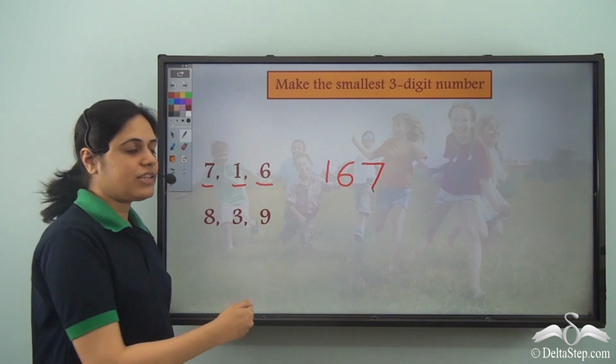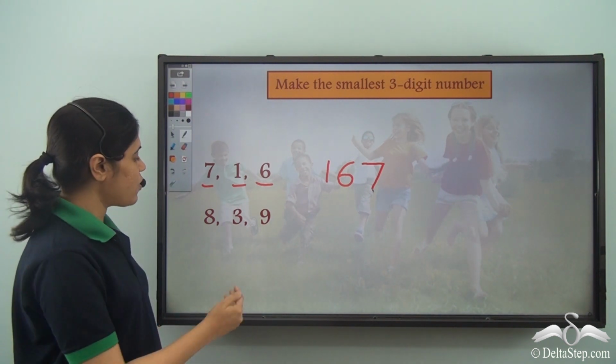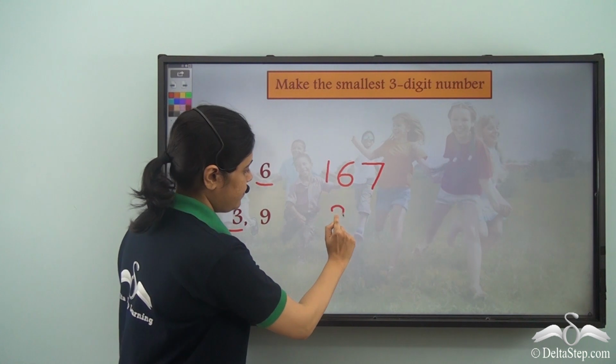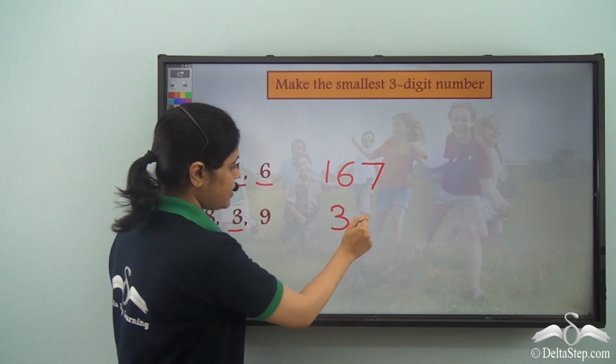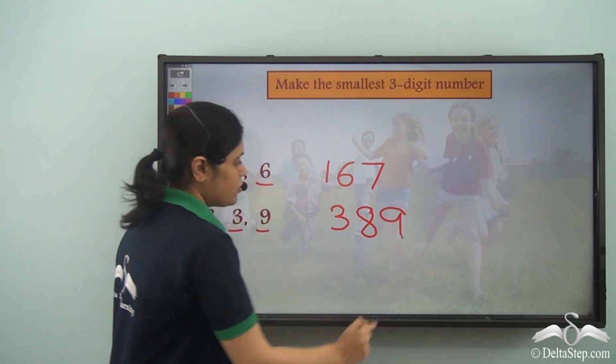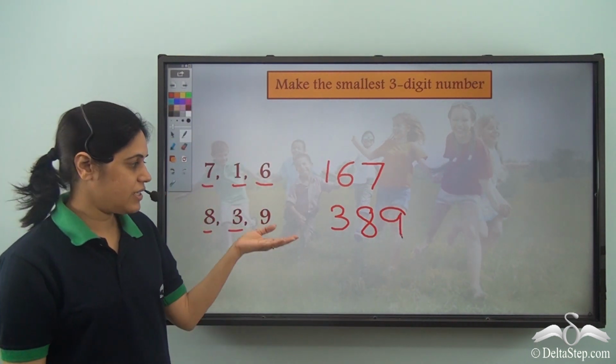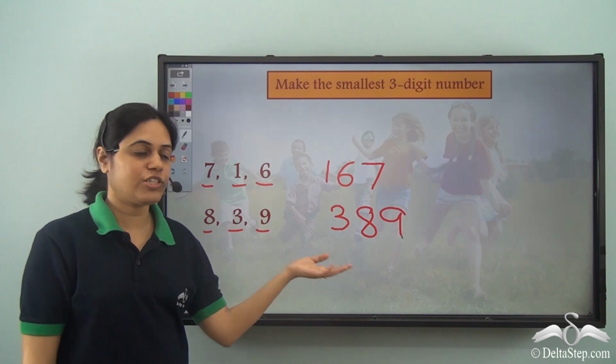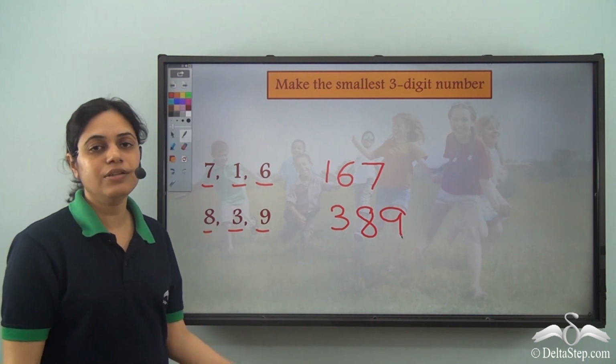Then I have 8, 3 and 9. So which is the smallest digit? 3. Then I have 8 and then I have 9. So 389 is the smallest 3-digit number I can frame using these digits.